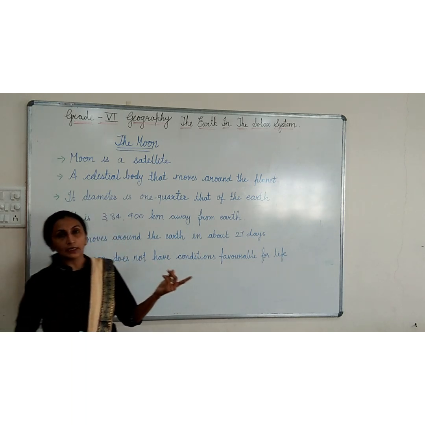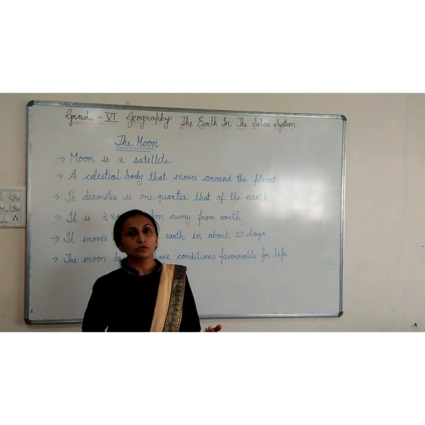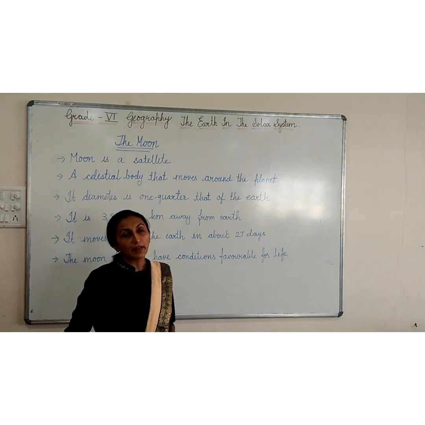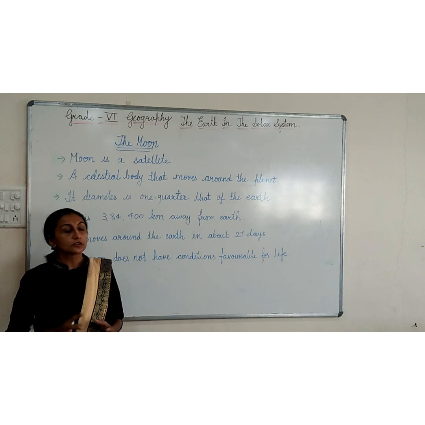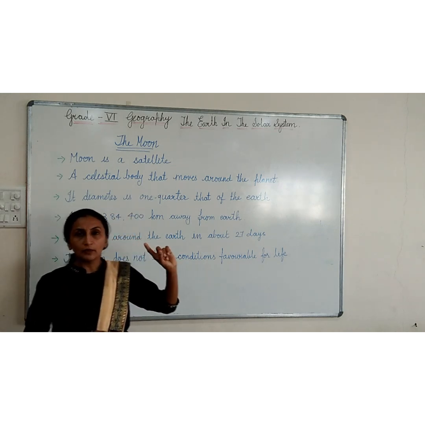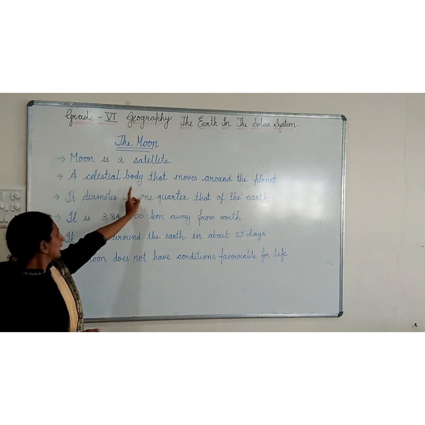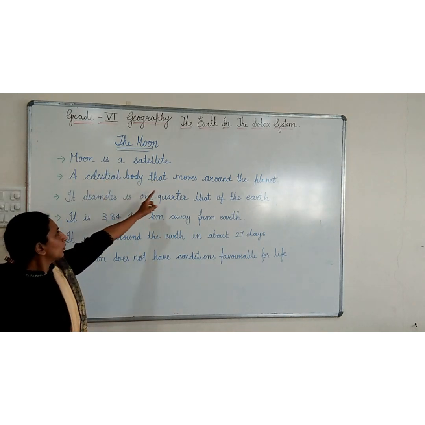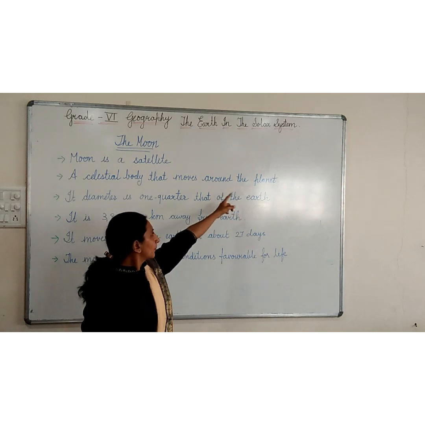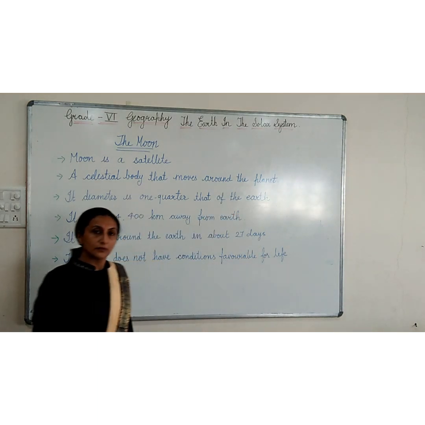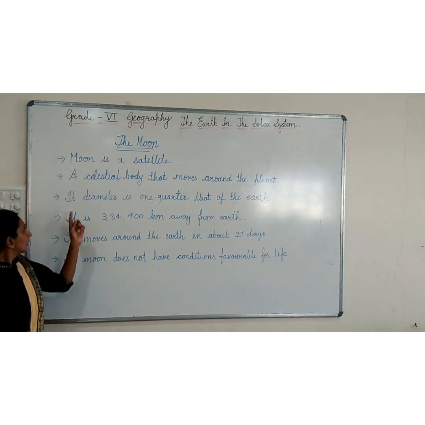See, in the previous video lecture when we learned about the solar system, we saw that some of the planets have more moons. Our Earth has only one moon. And what is the moon? The moon is a satellite, a celestial body that moves around the planet.